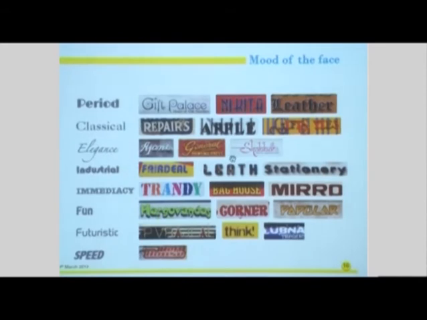Elegance is the cursive type that we see in the form of cursive typefaces and letter forms, but also calligraphic identities. Industrial kind are those faces in which the strength, the power and the precision of the hardcore industrial look of modern day is being depicted. So we have pipe, we have letter form, we have Futura black. Such typefaces give you that visual mood.